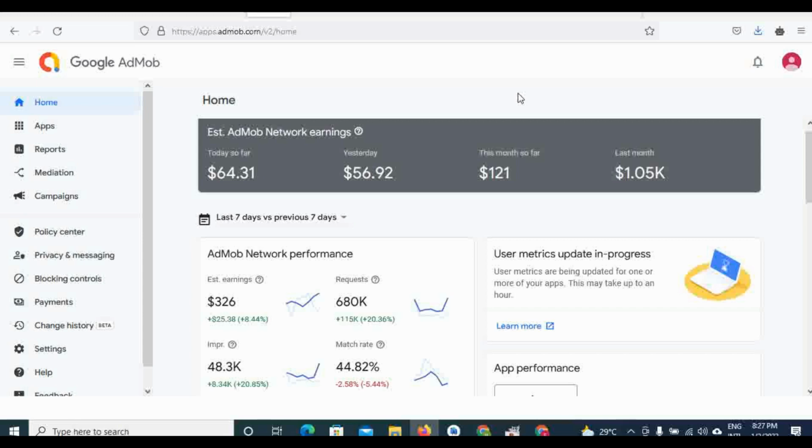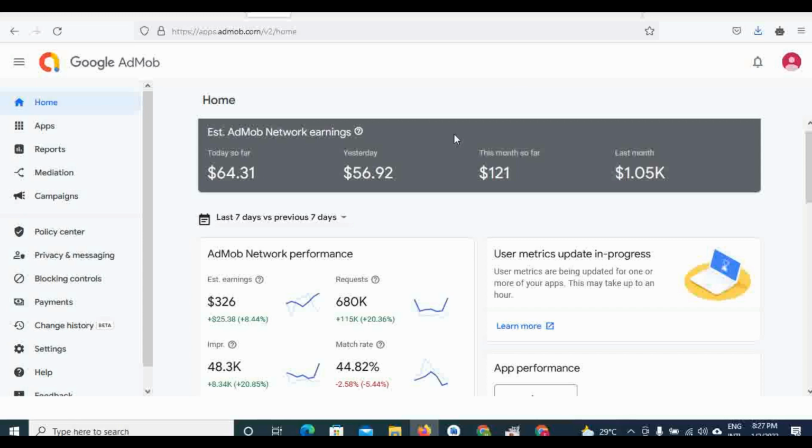Since I'm averaging $50 every day, that means at the end of this month I'm expected to reach $1,500 in earnings. That's my expectation. $1,500 or $1,415, maybe that's what I might reach this month.